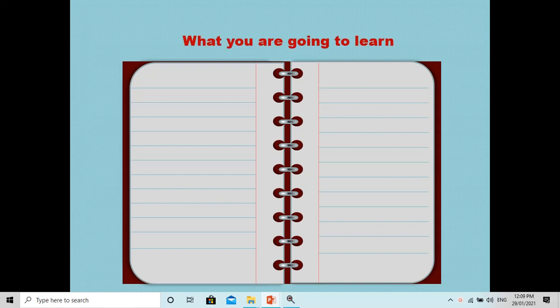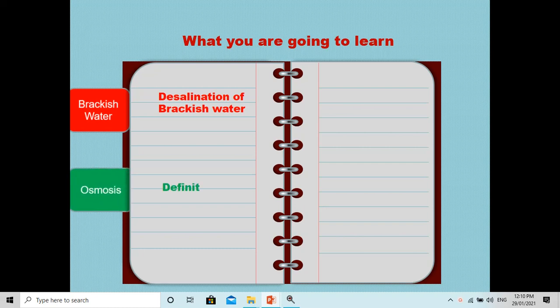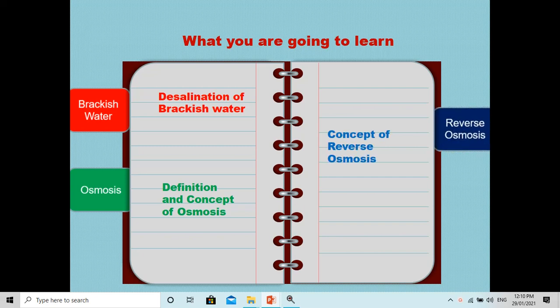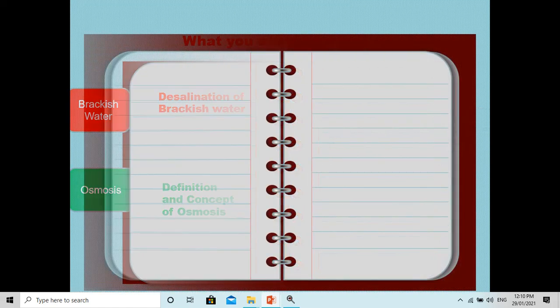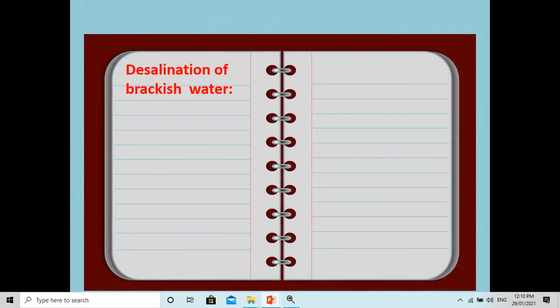What you are going to learn in today's lecture? First, the term brackish water and desalination of the brackish water. Second, osmosis, that is the definition and concept of osmosis. Third is reverse osmosis, that is the concept of reverse osmosis. So let us start with the desalination of the brackish water.